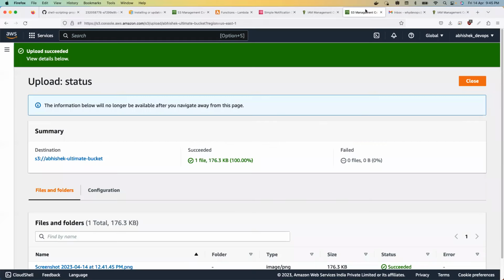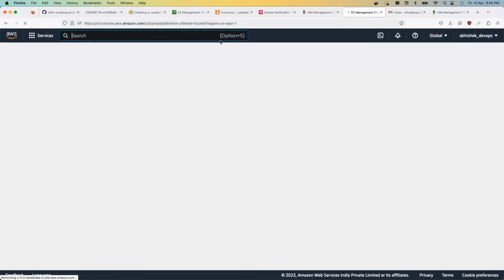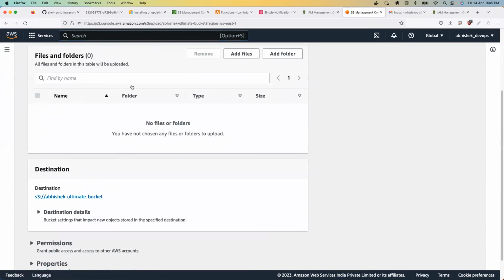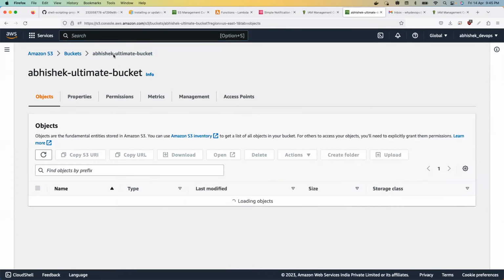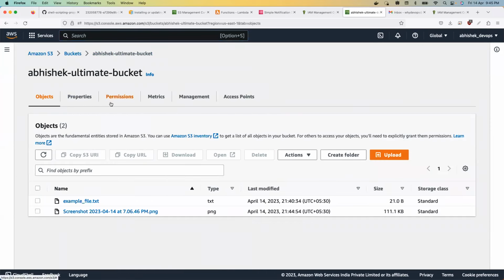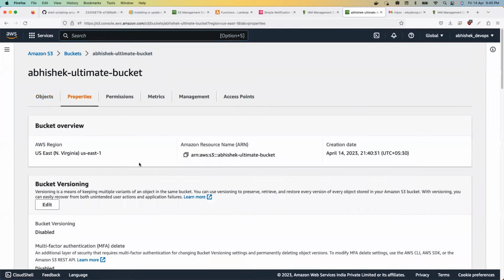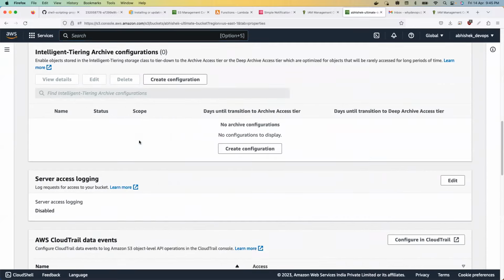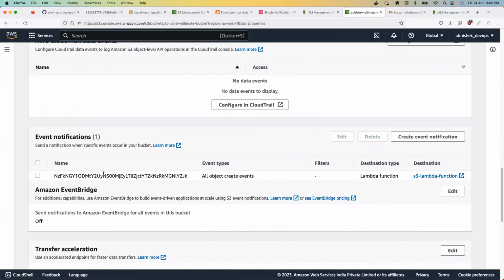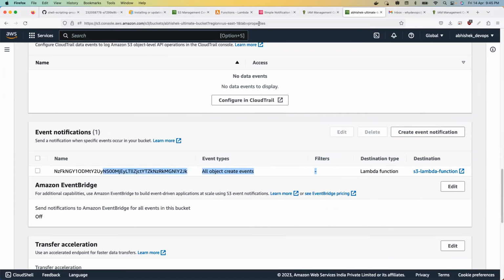Did I get something here? Okay, I did not get it. Let me see if I missed something. Yeah, this is good. If something goes wrong, I can debug live as well. This is my bucket. Okay. So does my bucket have permissions to invoke Lambda or not? Let's see. If you go to the properties, perfect. It has permissions to invoke the Lambda function.